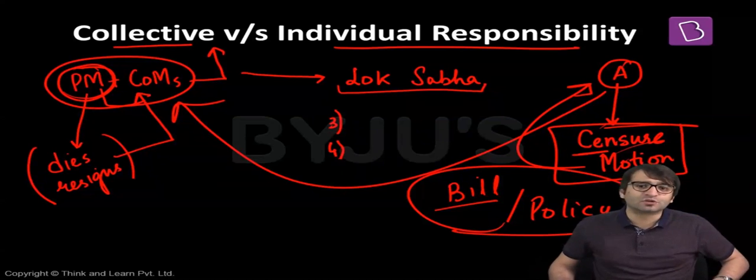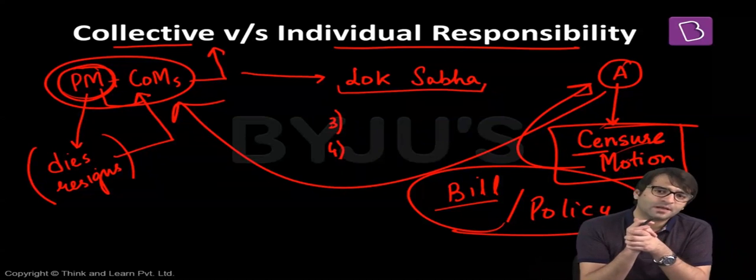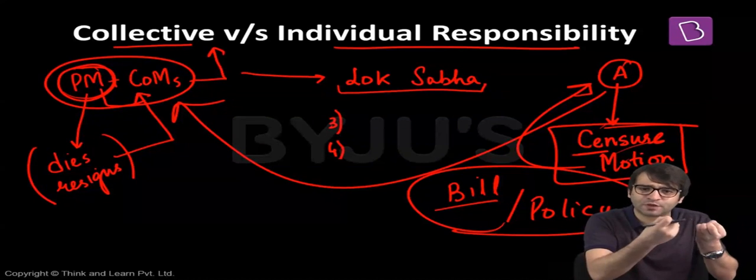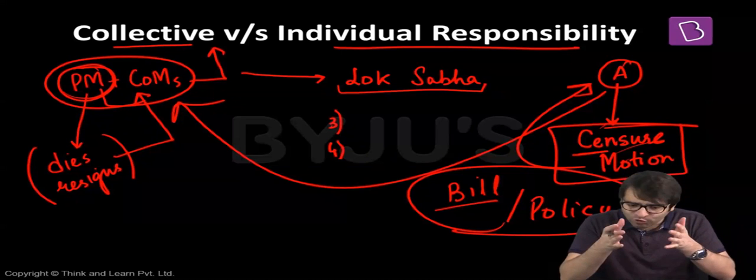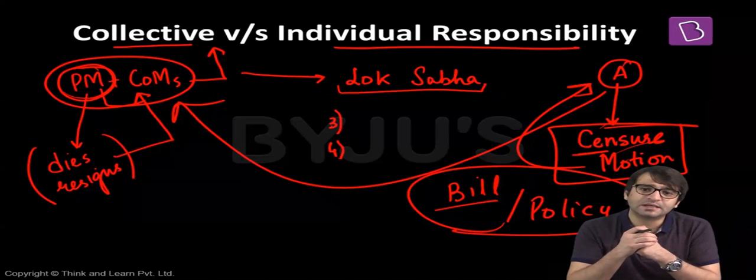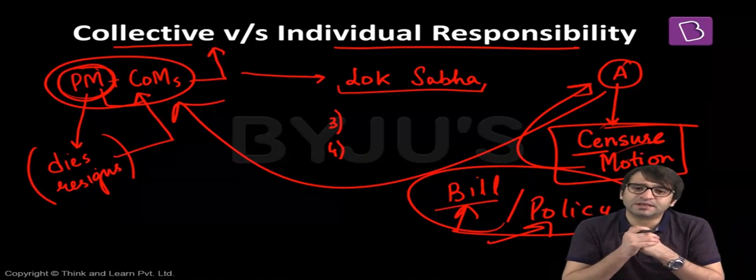Pandit Nehru was the Prime Minister. B.R. Ambedkar was the Law Minister. Hindu Code bills were to be introduced to the parliament. B.R. Ambedkar disagreed with these bills. Despite the fact that he was the champion of Hindu Code law, he disagreed with the manner in which Pandit Nehru wanted these bills to be passed by the parliament. He disagreed with the bill, he disagreed with the policy, and what he did, he resigned from the Council of Ministers.